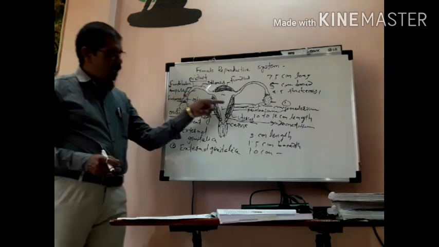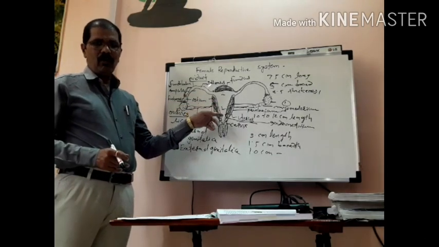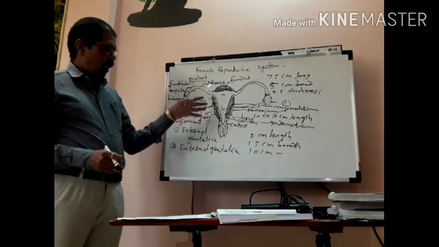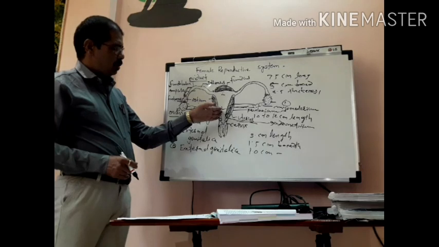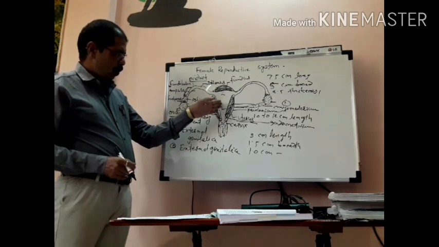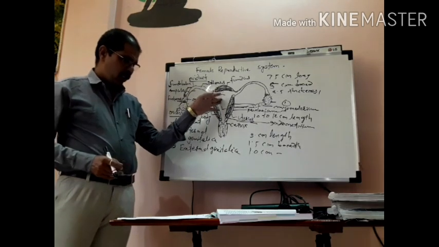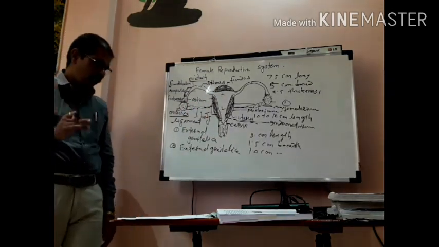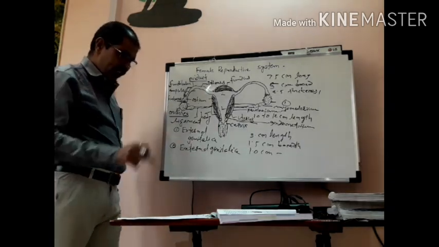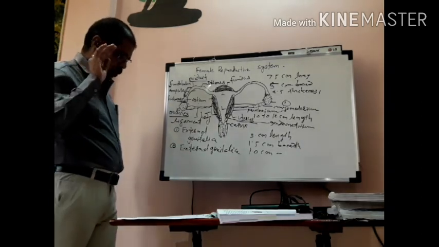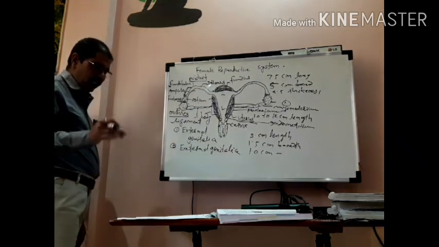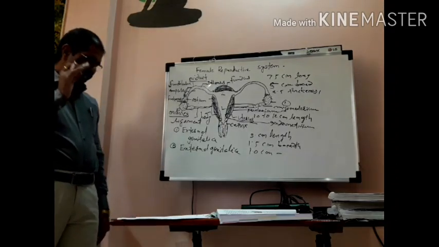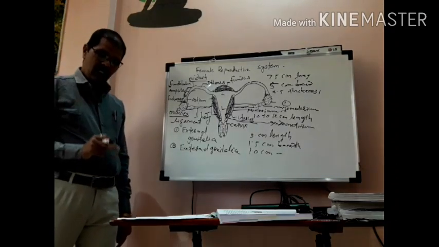These 3 layers of the uterus play a very important role in the menstrual cycle, isn't it? So, the wall of the uterus can be divided into 3 layers: the peritoneum, the outer protective layer; the myometrium, the middle thick muscular layer; and the third, the endometrium, the internal lining of the uterus.